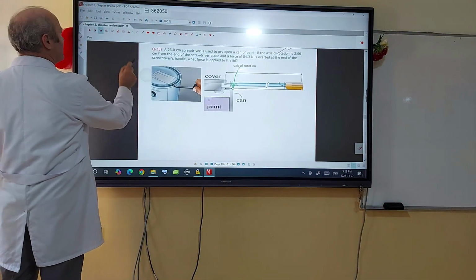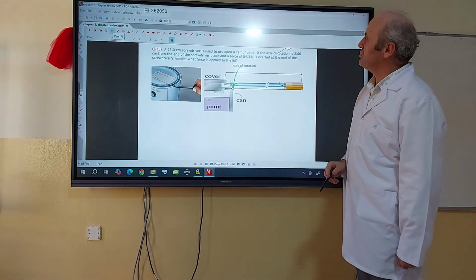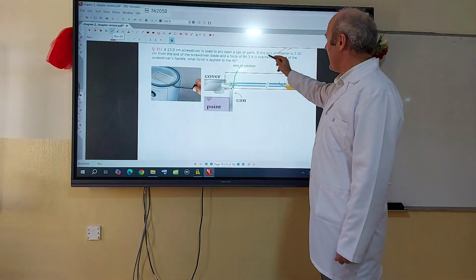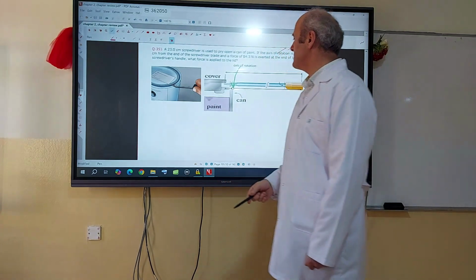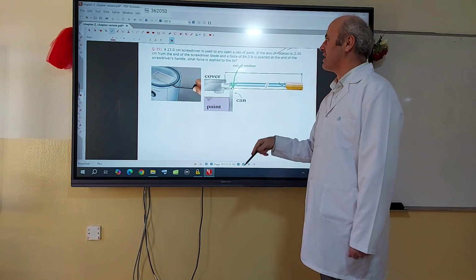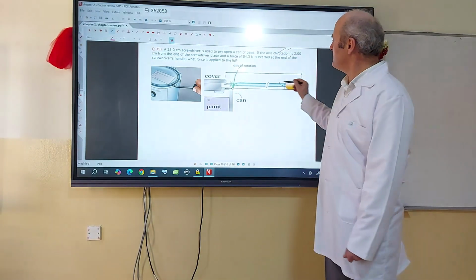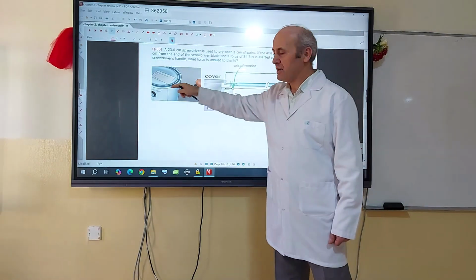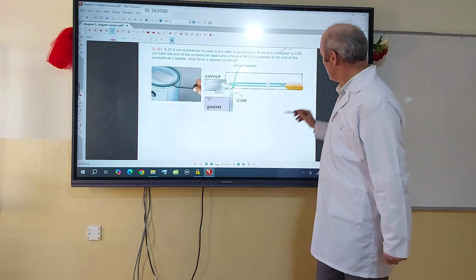Question number 25. A 23 centimeter screwdriver is used to pry open a can of paint. If the axis of rotation is 2 centimeters from the end of the screwdriver blade, and a force of 40.3 Newton is exerted at the end of the screwdriver's handle, what force is applied to the blade? First, this is the screwdriver in the drawing. It has the blade tip here and the handle here.